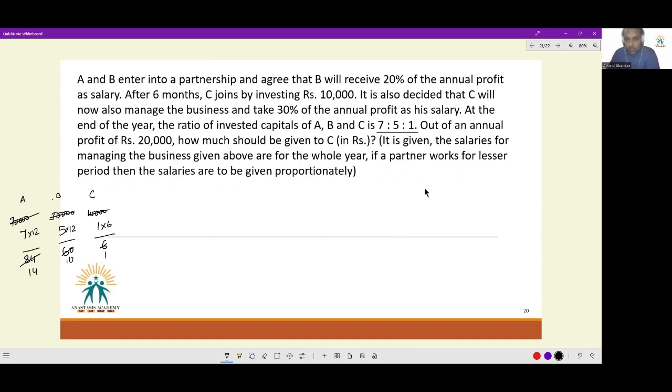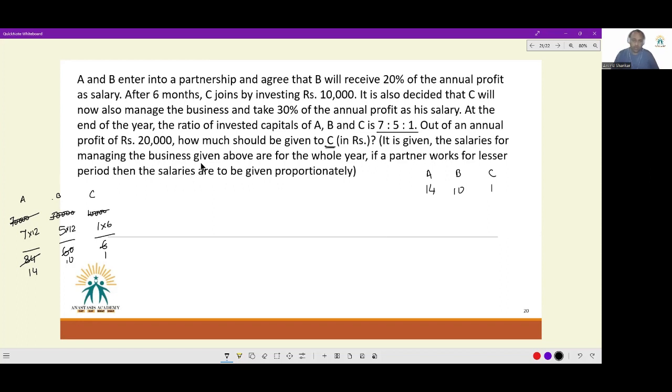The profit sharing ratio at the end of the year for A, B, and C will be 14:10:1. But this is not the entire work. The work that we need to take care of is that their salaries also have to be removed first. Out of an annual profit of 20,000, how much should be given to C? I need the share of C, but prior to that, I have to also get rid of the salaries that are given to them.